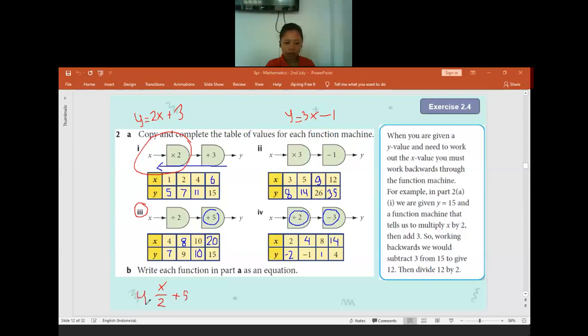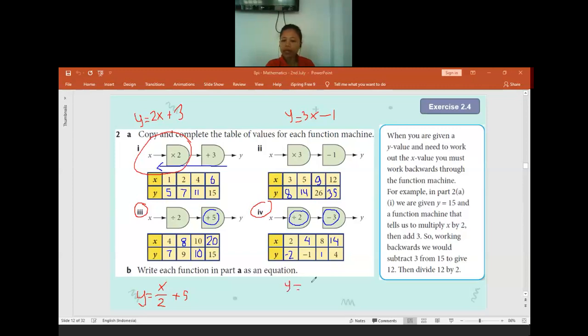Is there anyone get confused? No? Okay. If no one get confused, let's continue to question 4. What is the question 4? The equation for the question 4. Yeah, it will be y equals x by 2.